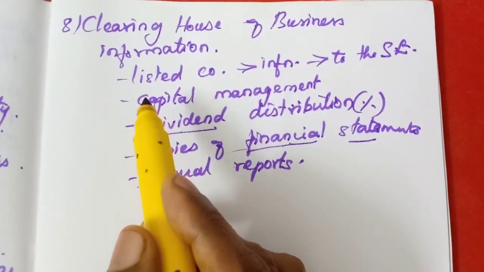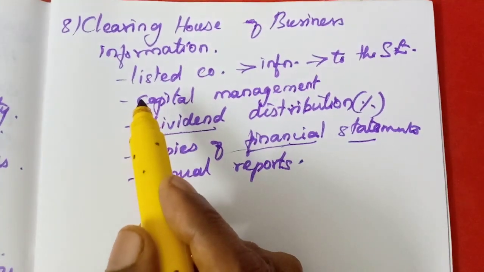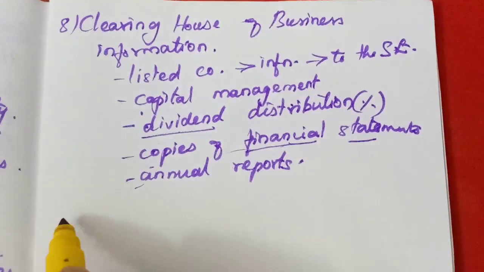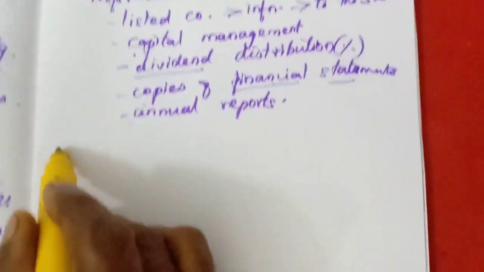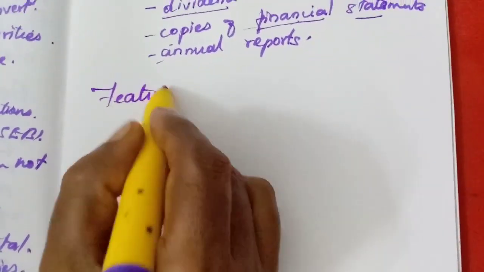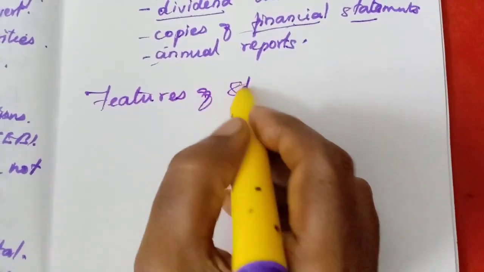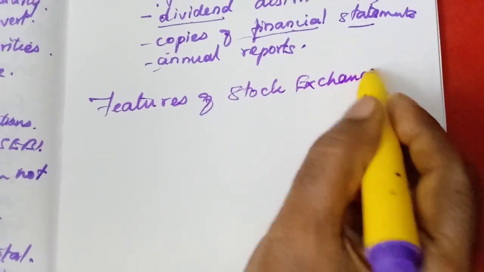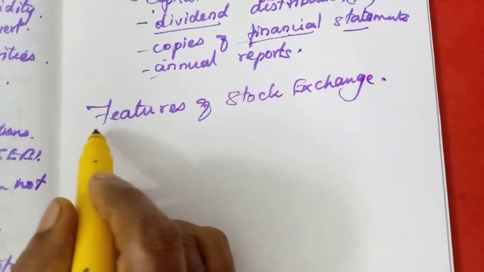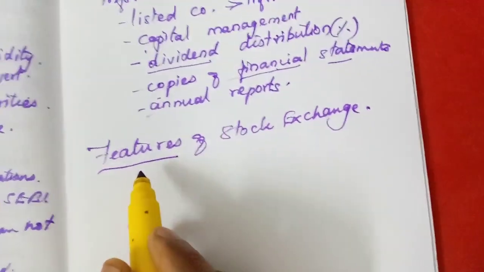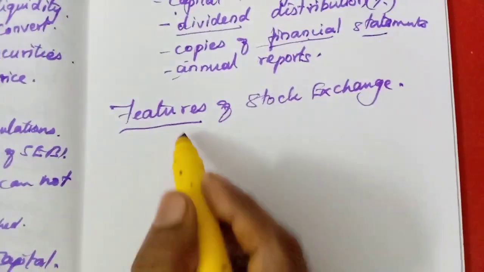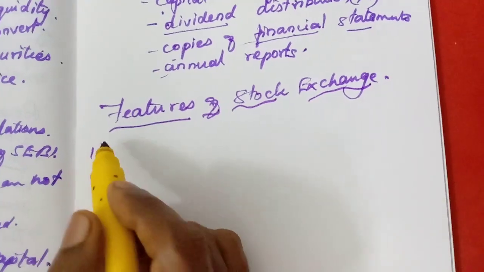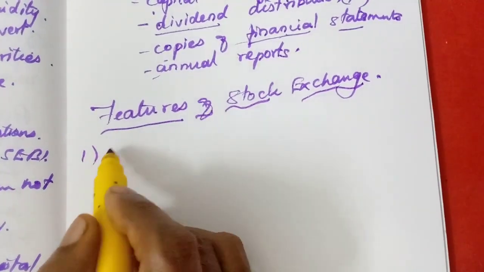So we have learned around 8 functions. Now we will learn the features of stock exchange. I told you when I explained the definition, if you remember, the last definition given by the Securities Contract Act 1956, there we have learnt the first one is association of persons.